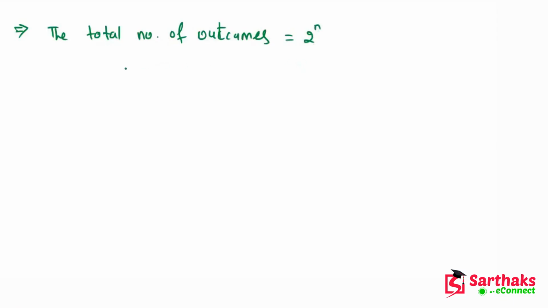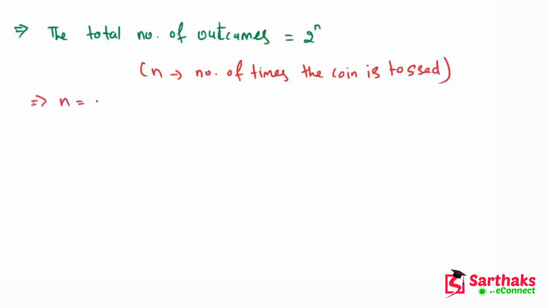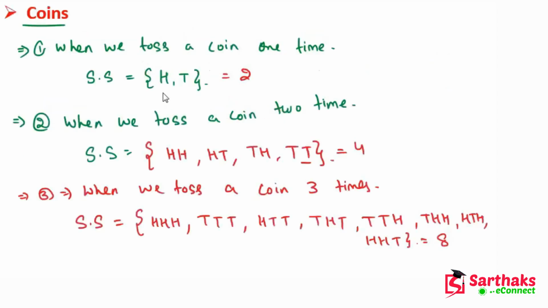So let's suppose n is equal to 1, then total outcomes is 2 raised to power 1, which means 2. Here you can see that if we toss a coin 1 time, then the total number of outcomes is 2.